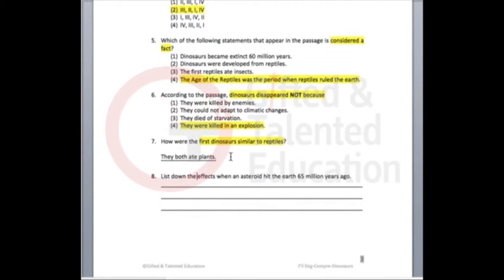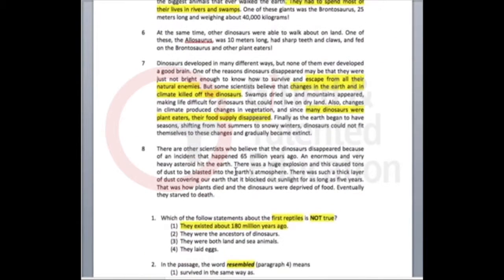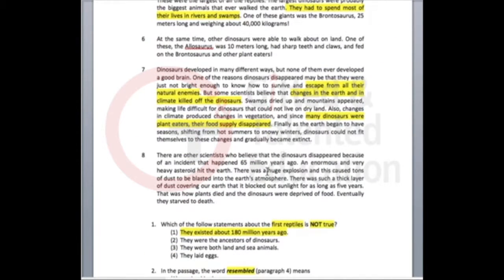For question 8, we have to list down the effects of the asteroid collision 65 million years ago. So what happened after the asteroid hit Earth? Let us look at the passage. Okay. Firstly, there was a huge explosion which caused tons of dust to be blasted into the Earth's atmosphere, and as a result, it blocked off the sunlight. And of course, by blocking off the sunlight, it killed off the vegetation. Okay? So we have to paraphrase it.